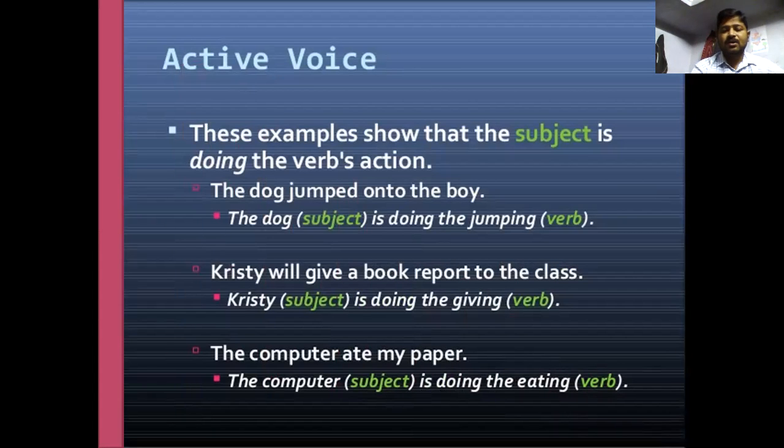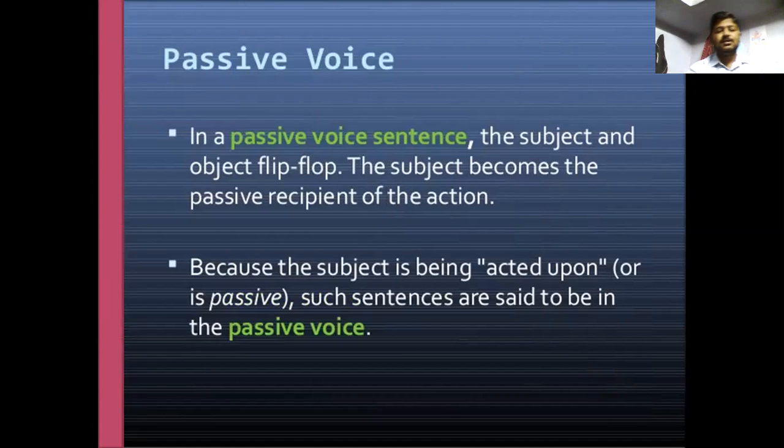For active voice, you can see the examples. The subject is doing the verb's action. The dog jumped on the boy. The dog, the subject, is jumping on the boy. Christy will give a report to the class. Christy is the subject and the doer of the verb. The computer ate my paper. The computer is the subject and the doer.